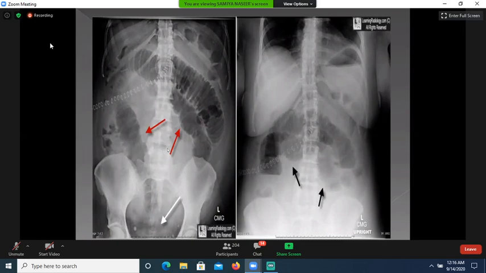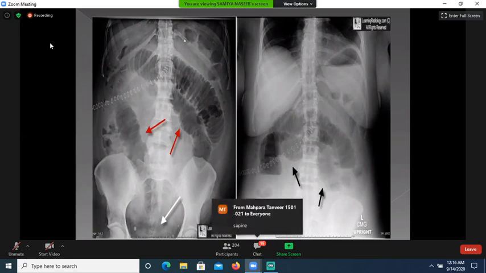Again, this is X-ray abdomen. Is it a supine X-ray or erect X-ray? The first one. Is this X-ray taken in supine position? First one. Anyone? Out of 203 students. Yes, this is taken in supine position.